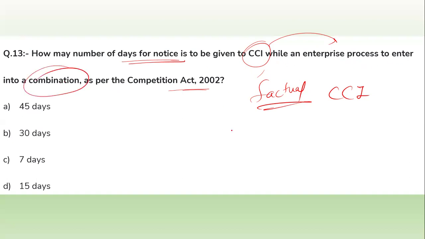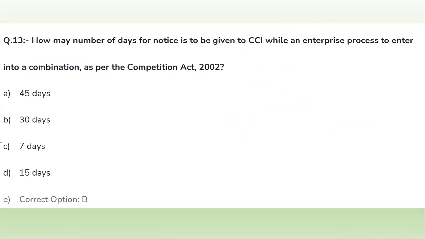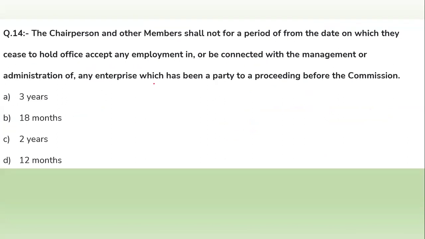The combination may be an amalgamation of companies or the acquisition of a company as per the Competition Act. So the right answer is option 30 days of notice. Thirty days of notice is to be given while enterprises are proceeding to enter into the combination.